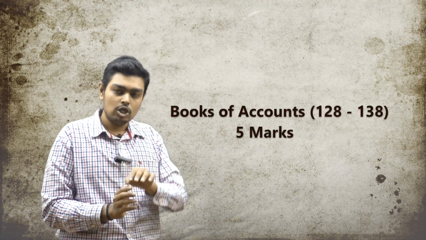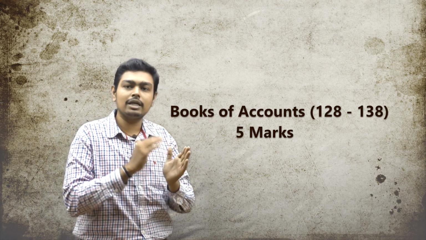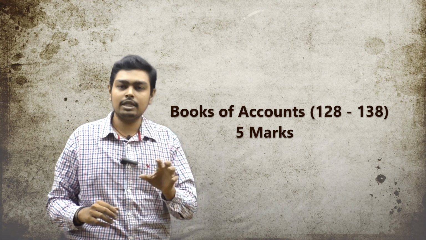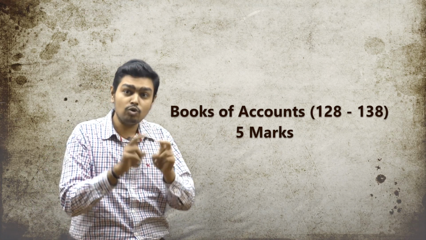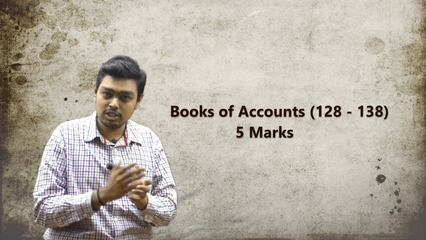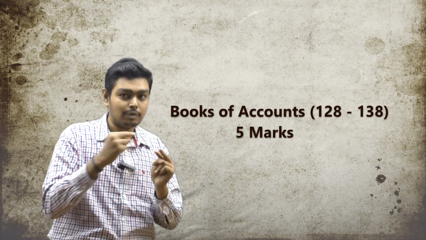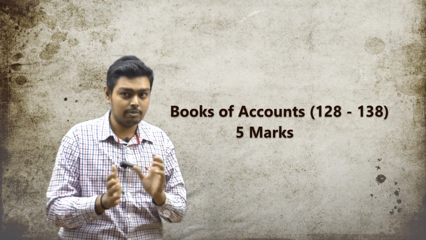After the dividend chapter, you have the books of accounts chapter. It starts from section 128 and ends at 138. It covers how to maintain the books of accounts, where to maintain them, and financial statements. Then two new sections have been introduced: voluntary revision of financial statement and tribunal revision of financial statement. These two sections will be tested from the November 17 exam onwards, that is, voluntary revision and compulsory revision by tribunal.